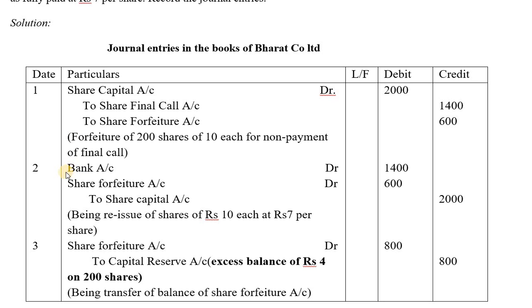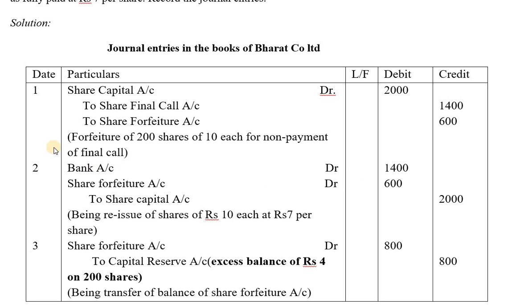Going to the next journal entry, that is the second one. This is the journal entry that we actually give for reissuing these 200 shares. While reissuing them, it is exactly the reverse entry of the first journal entry. When you reissue the same 200 shares, they've clearly mentioned in the question, they are reissuing it for 7 rupees.